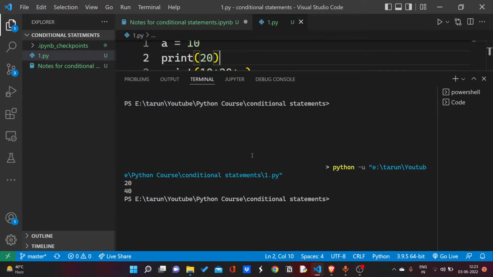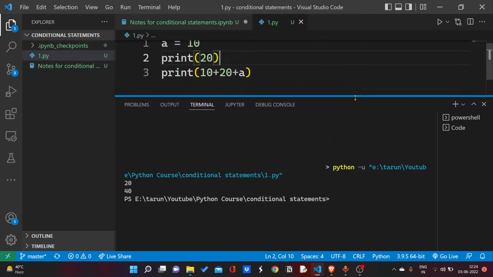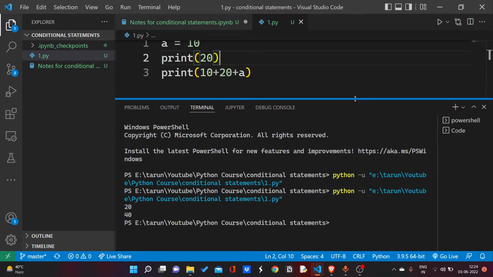As you can see, first the variable a gets declared, 10 gets stored in a. After that print 20 gets printed on the screen. After that my last statement, print 10 plus 20, which is equal to 30, plus a, which is 10. At last I get 40. So you can see these statements are getting executed sequence-wise.